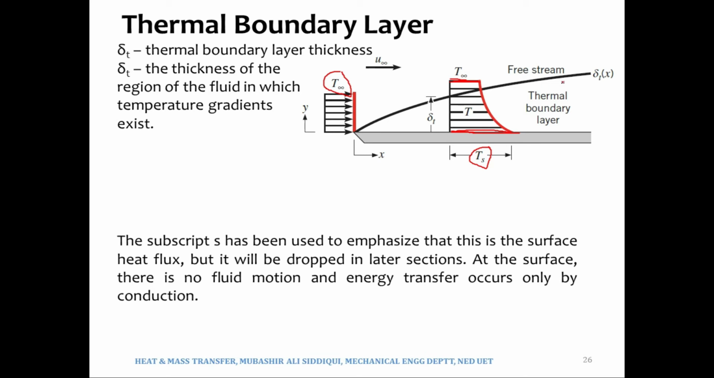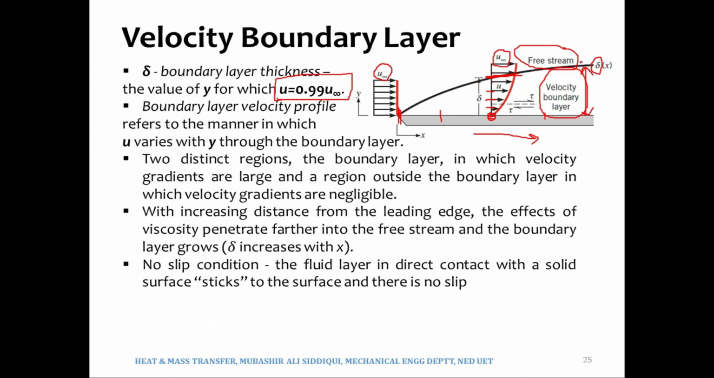So this is the region where the effects of the temperature of the plate are being felt. This is what we call the thermal boundary layer, and after the thermal boundary layer, the temperature would be the same as the free stream temperature, right? After the velocity boundary layer ends, the velocity would be the same as the free stream velocity. So u would be the same as u infinity.